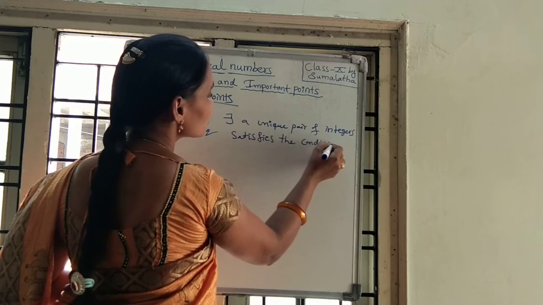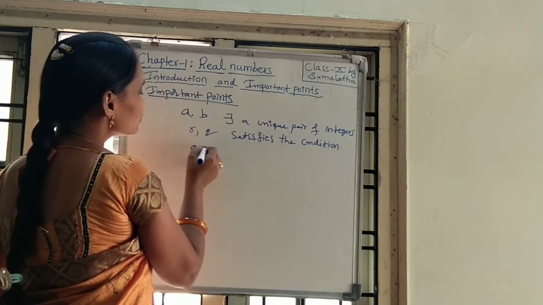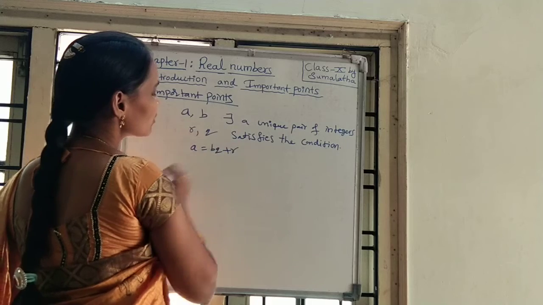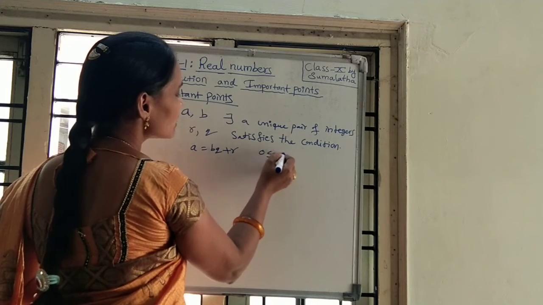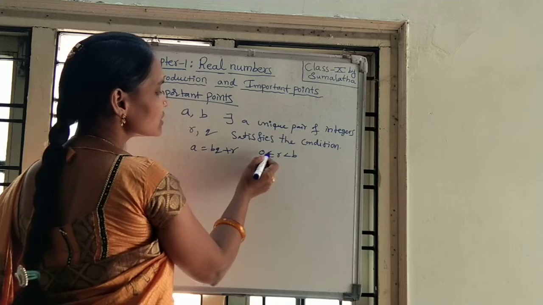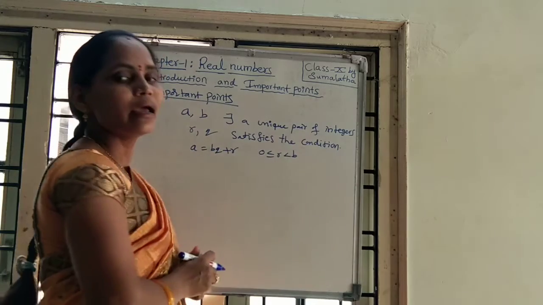What is that condition? a is equal to bq plus r, where 0 is less than or equal to r, which is less than b.